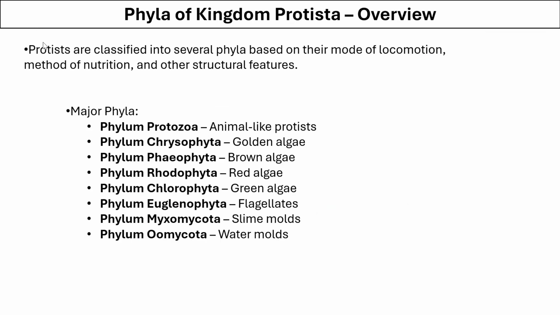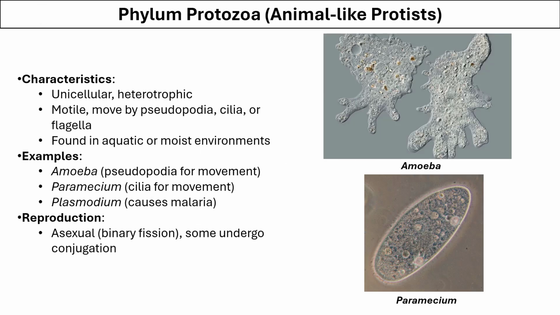Protists are classified into several phyla based on their mode of locomotion, nutrition, and other structural features. There are approximately 45 different phyla in kingdom Protista, but we will be talking about some major that includes protozoa, which are the animal-like protists, and then golden algae, brown algae, red algae, green algae, flagellates, slime mold, and water mold. Let's talk about phylum Protozoa.